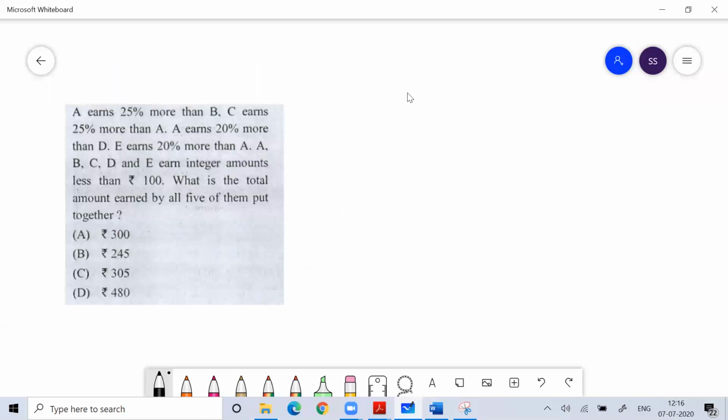So in this question, A earns 25% more than B. Suppose B earns B. So how much does A earn?